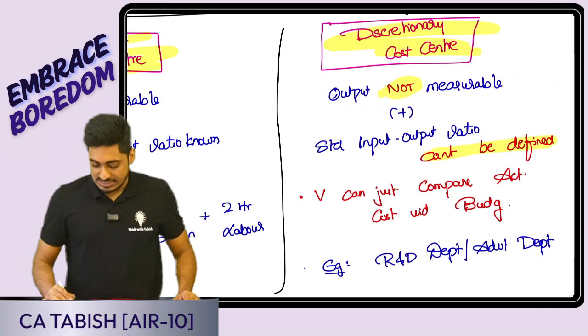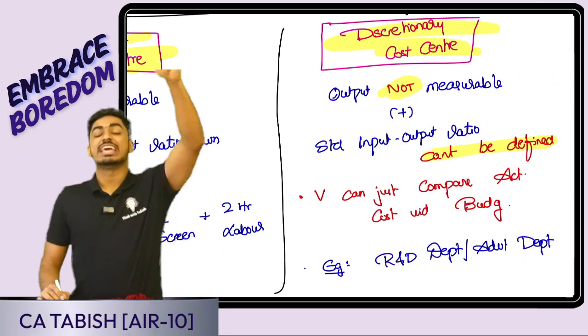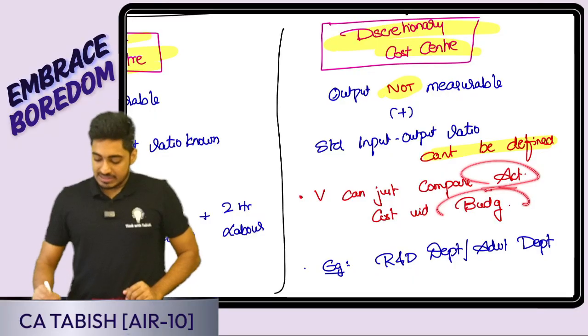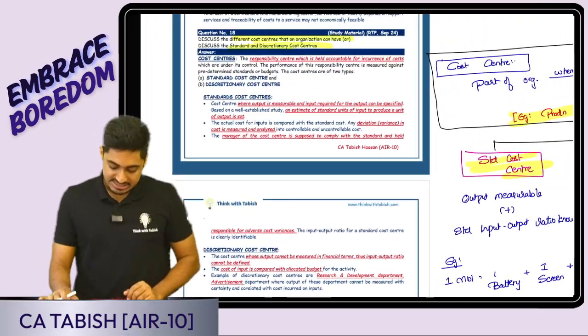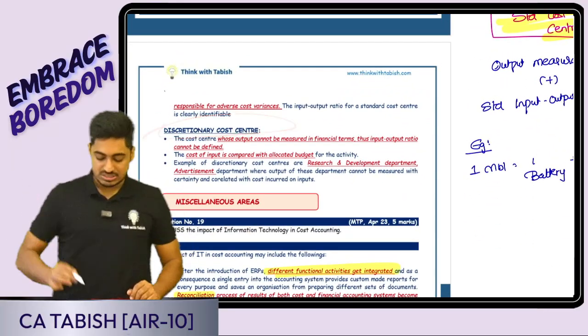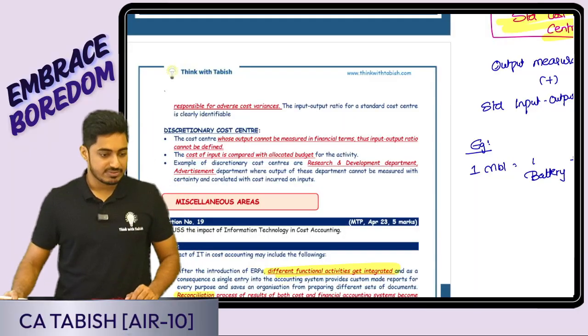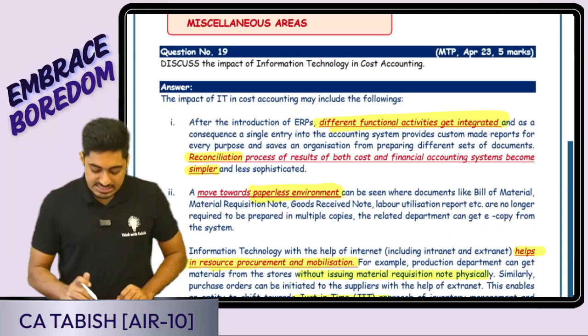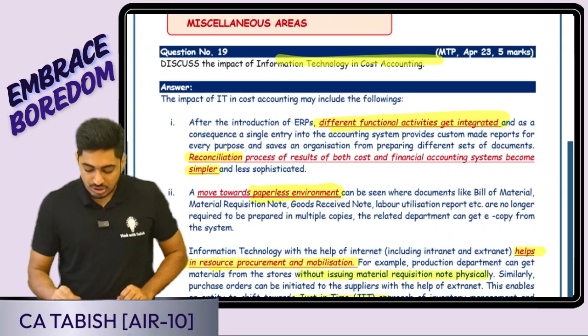Is this clear? Yes, here the only thing we can do is set an estimated budget. I can just compare the actual with the budgeted cost. Is this clear, everyone? Cost center is given, standard cost center you can read once, discretionary cost center also you can read once. Is this clear, everyone? The next thing is impact of information technology on cost accounting.